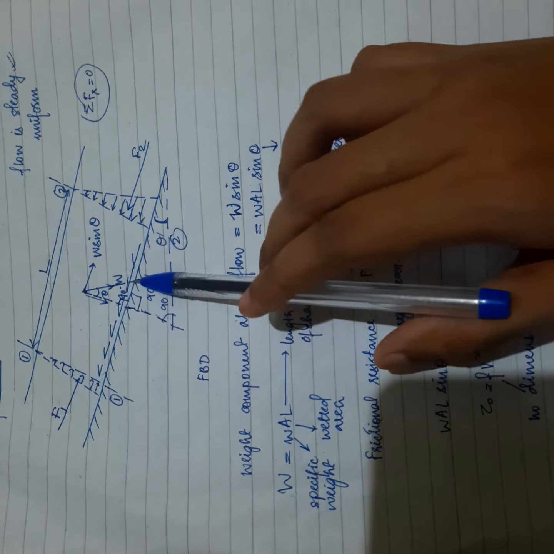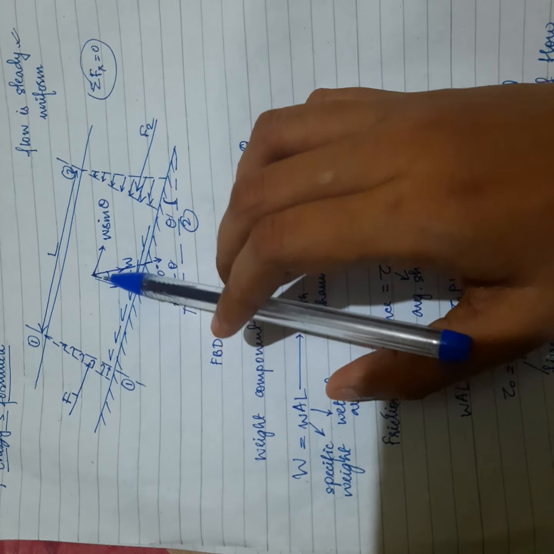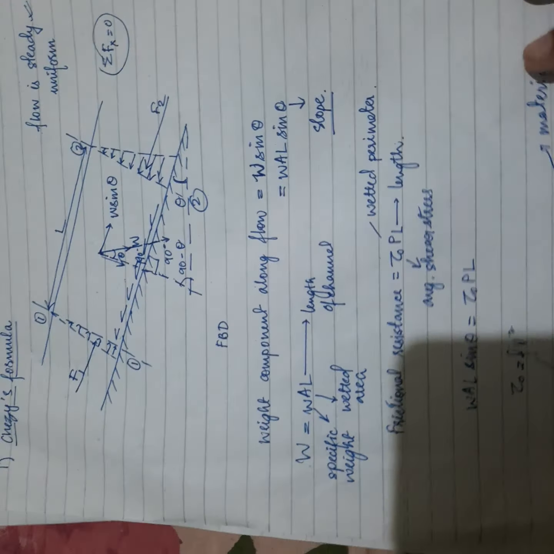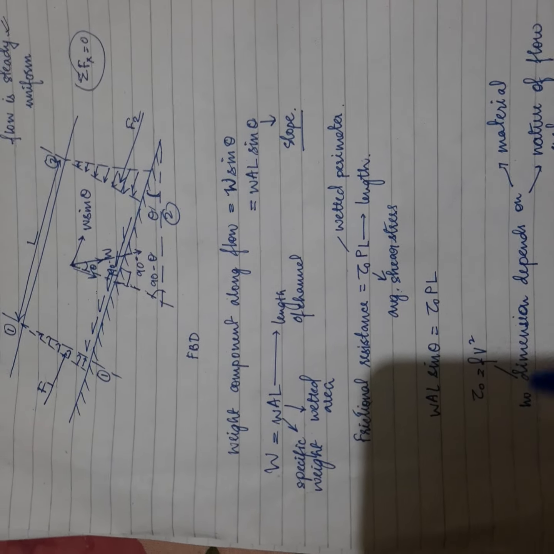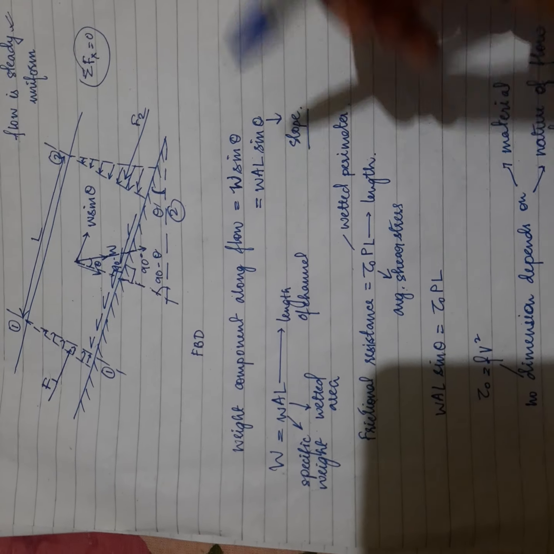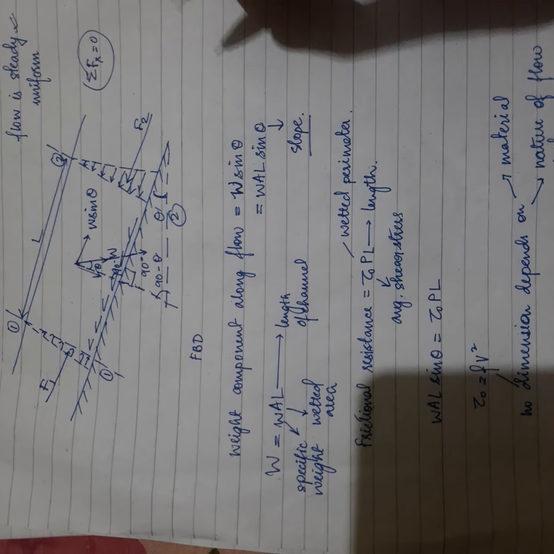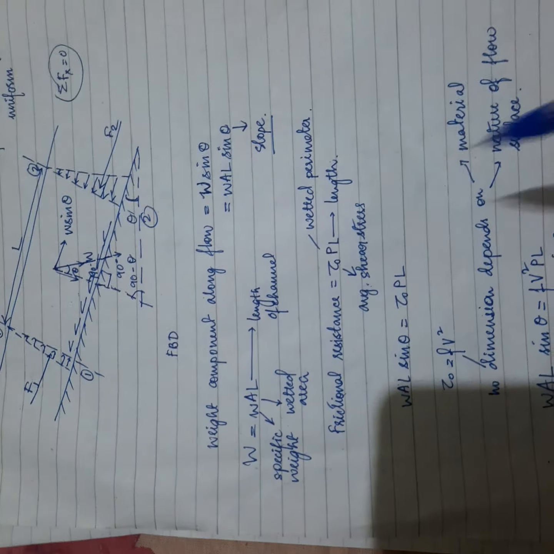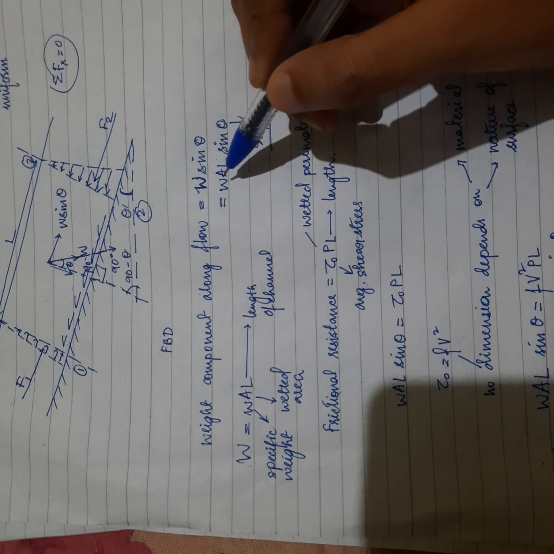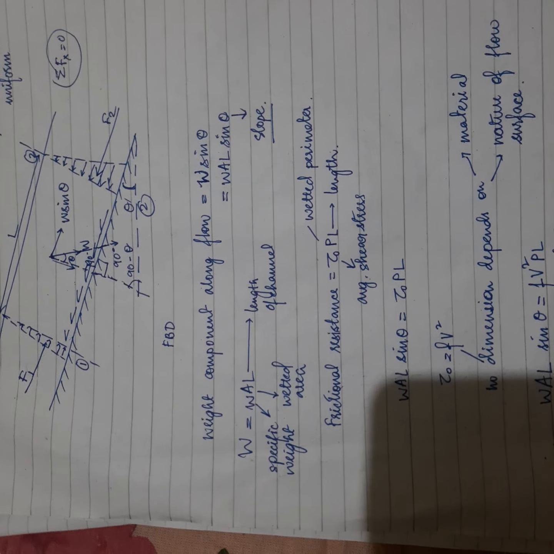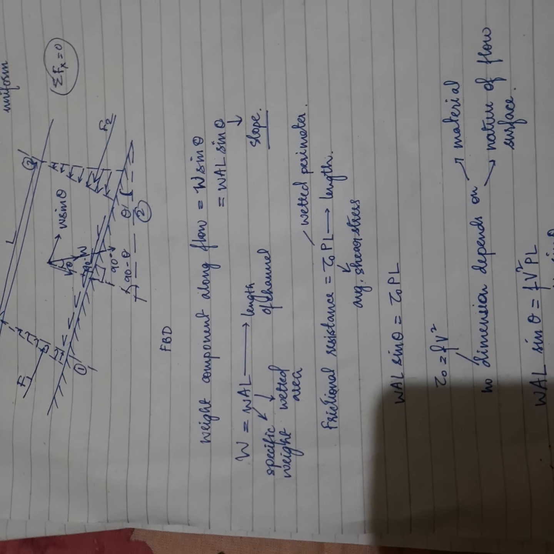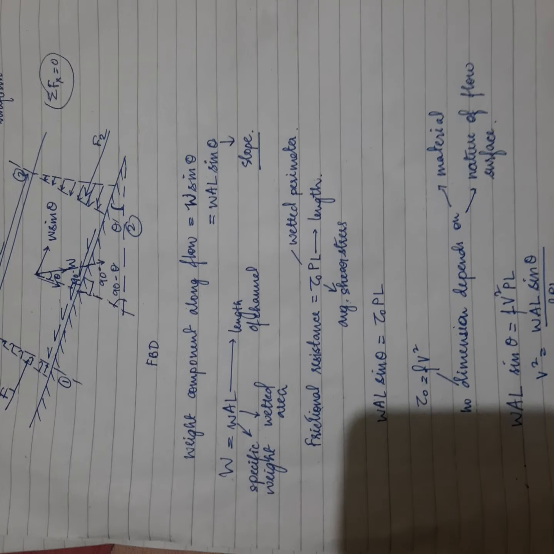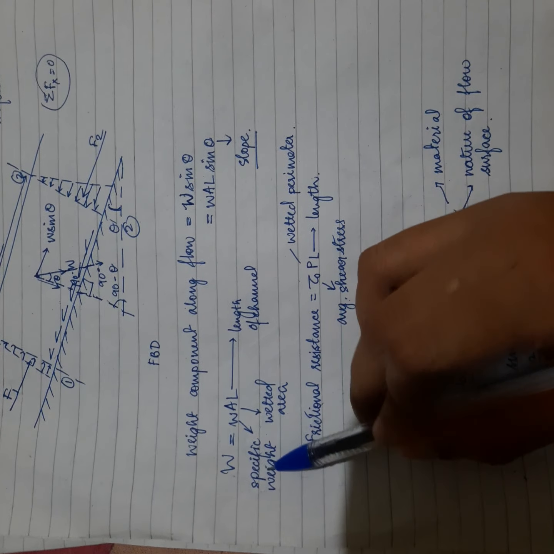If W acts downward, then W cos theta is along the normal and W sin theta is along the flow. Now W is the specific weight, okay? What does W specific weight mean? We found that W sin theta is acting along the direction of the flow. So how can we write this W in terms of wetted area and length of channel? W can be written as specific weight